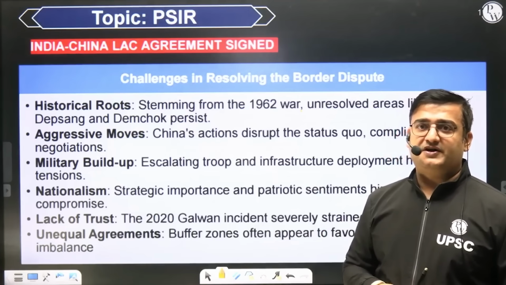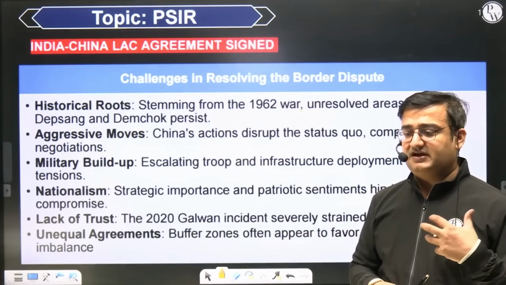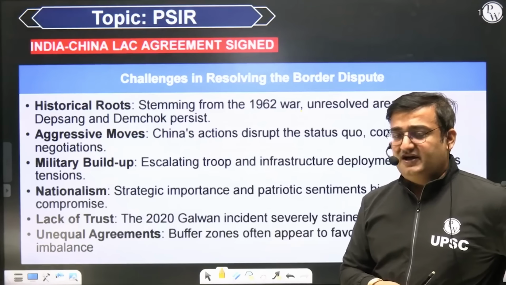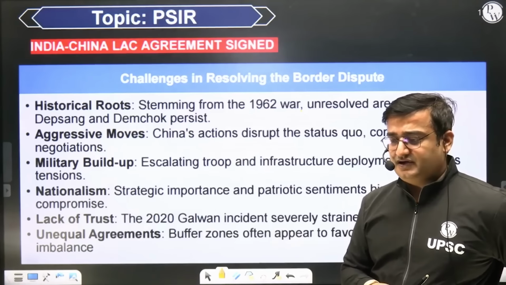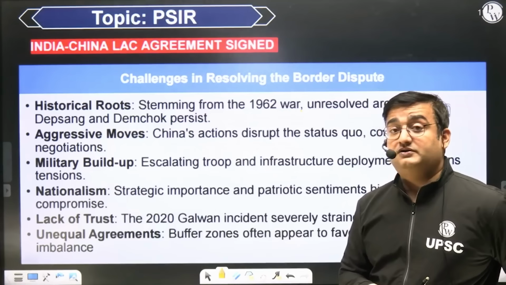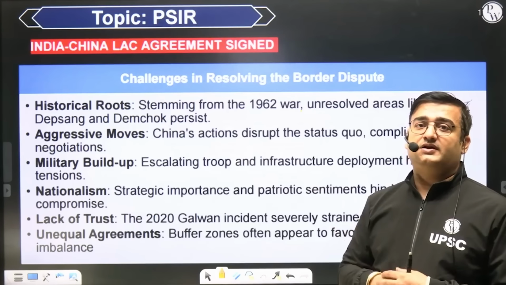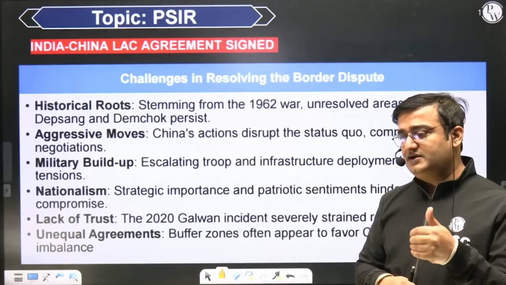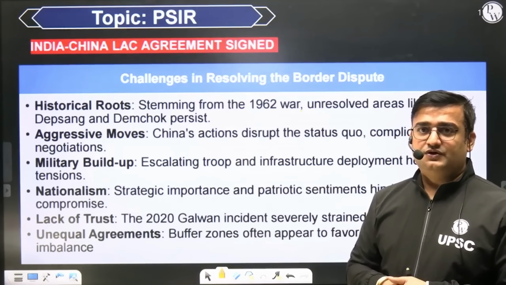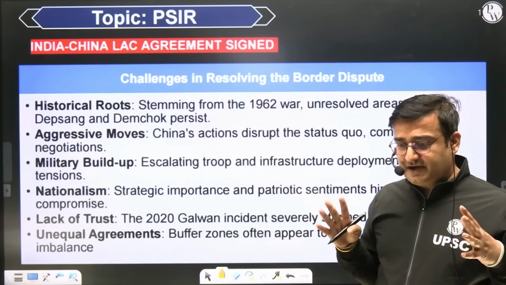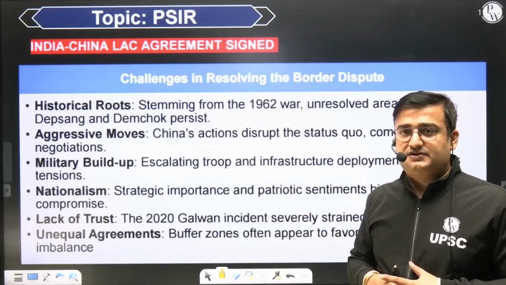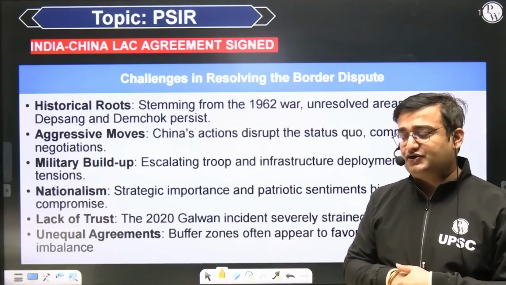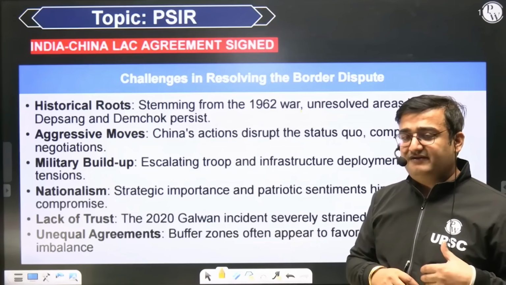Because paper and printing press used to be available in China in the Middle Ages itself, and that is why the maps which they have got are 400-500 years old. The map which we have got is only 200 years old. So whenever negotiation on those lines happens, keeping in view history of the last 500 years or map exchange, obviously China will have an upper hand.